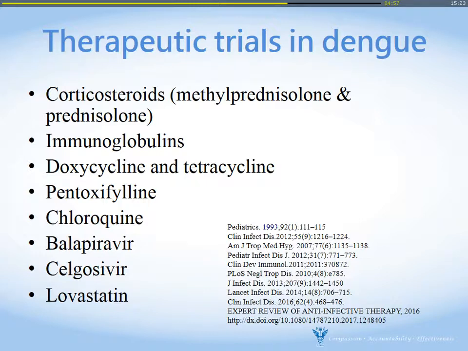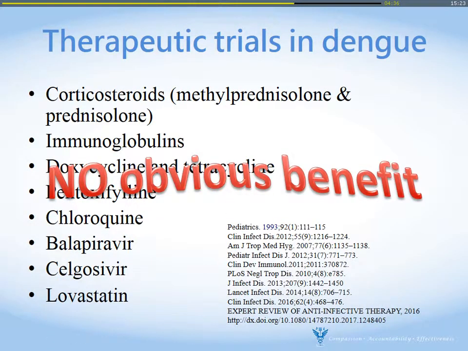So what about therapeutic trials in dengue? There are lots of drugs, like steroids, immunoglobulin, doxycycline, chloroquine, and some antiviral therapy. So far, from my literature review, I didn't find any beneficial effect for this kind of patient.